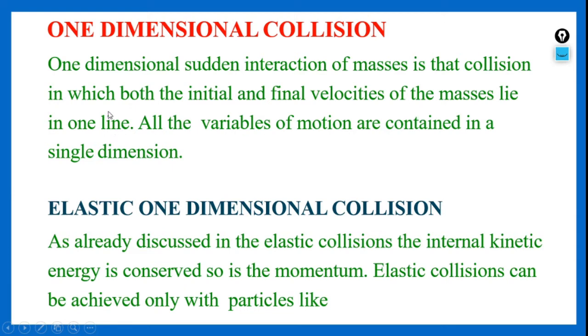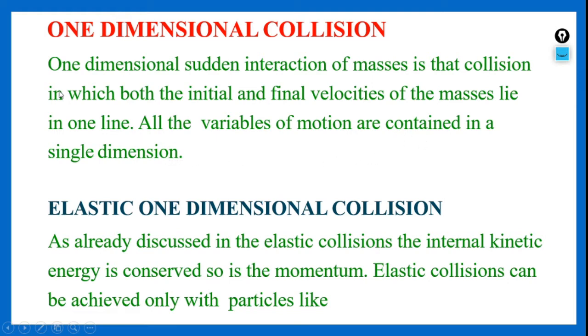That means whatever the collision happening between two bodies or two masses, even after the collision, both the initial as well as final velocities of both the bodies lie on the same line. That means all the variables of motion are contained in a single dimension.